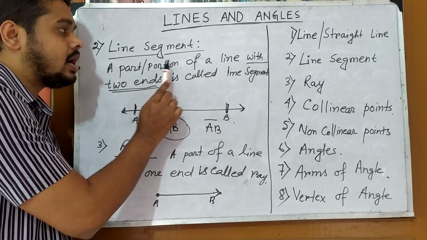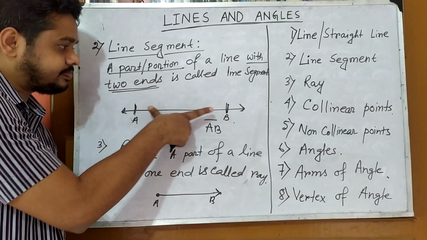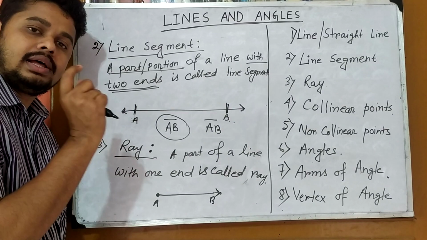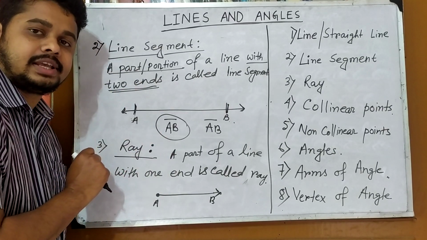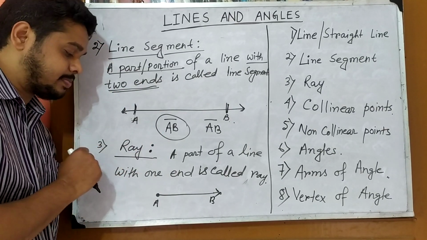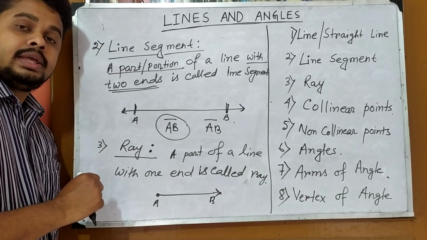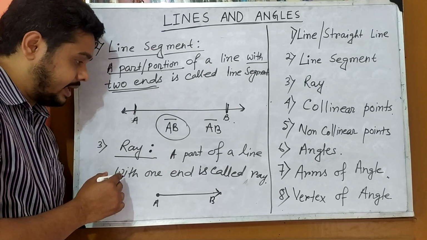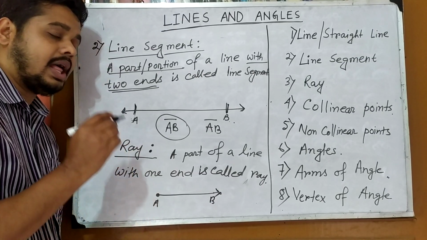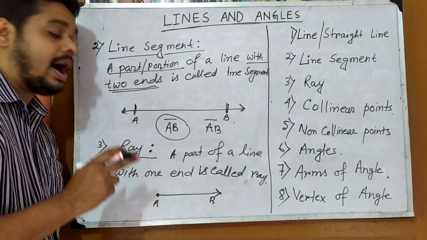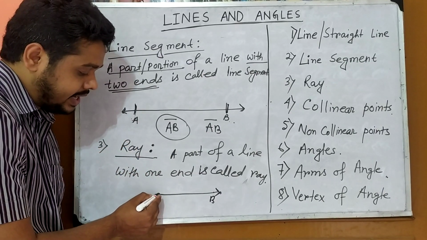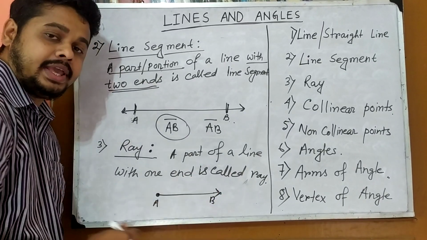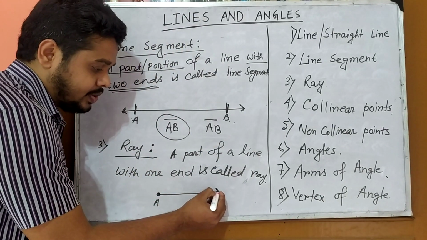So a part or portion of a line is called a line segment. Now the next point is ray. I write here: a part of a line with one end. One end is there, that is A, but in this case B is denoted by an arrow.